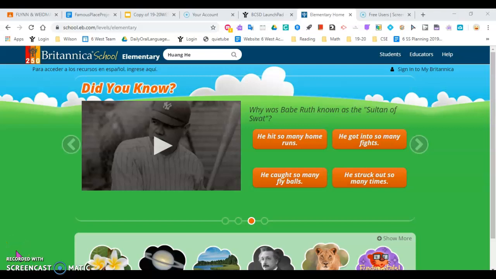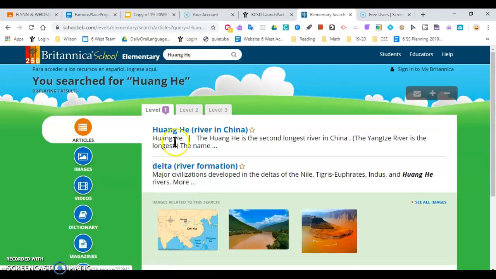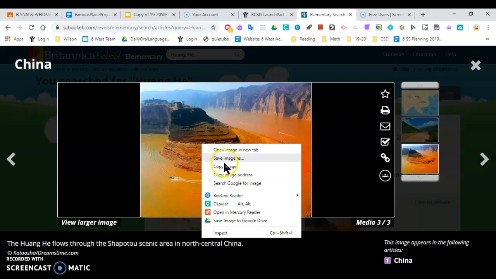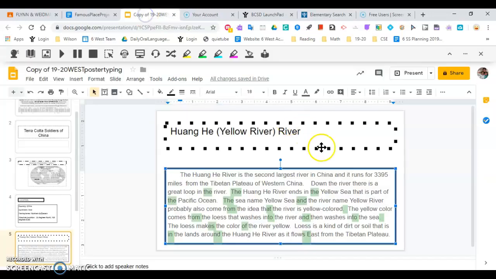If you did not create a document with pictures, you can still go to the Encyclopedia Britannica from your student launchpad. I'm going to look up the Huanghe. The Huanghe River looks like I have some really good pictures that I could put here. I think this shows both the loop in the river and the yellow color of the river. I like this picture. I'm going to copy the image and I'm going to go into my slides.